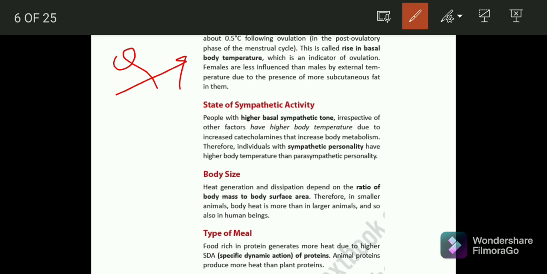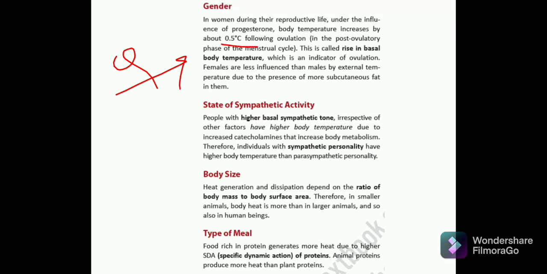So please remember that progesterone raises the temperature by 0.5 degrees centigrade. It is also an indicator of ovulation, and an indicator that the woman is much more fertile at that time.